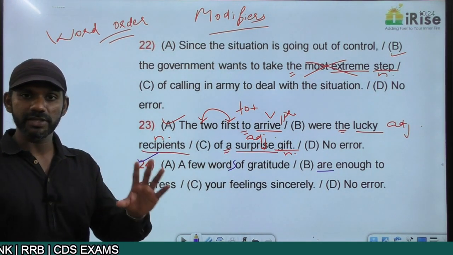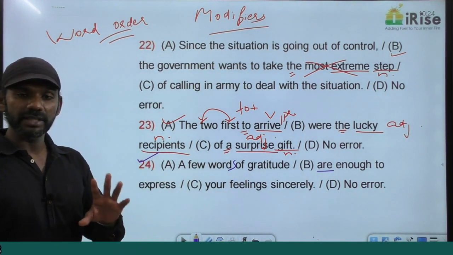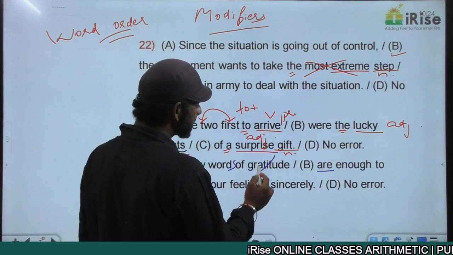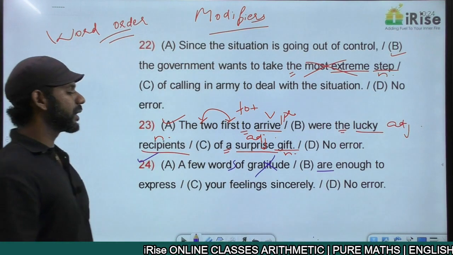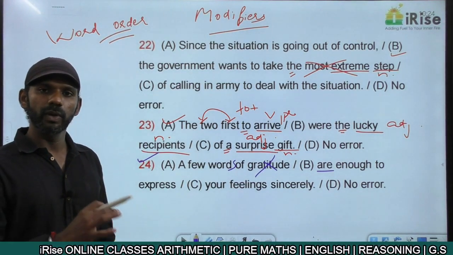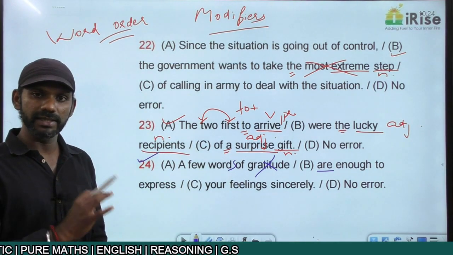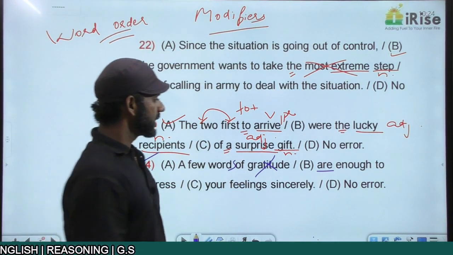What we discussed in subject-verb agreement. You have to eliminate the noun that comes in the middle of the sentence. The noun that comes in the middle is gratitude, so eliminate gratitude. Now we have only one noun left. Words, plural. Verb must also be plural. A few is a determiner. Forget about it. The noun here is words, plural. Verb must also be plural.